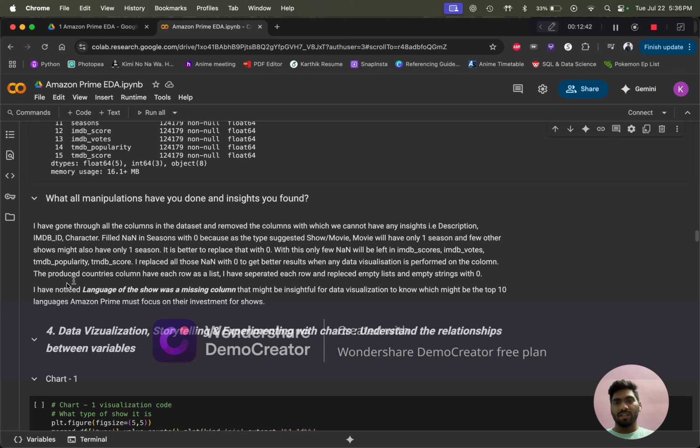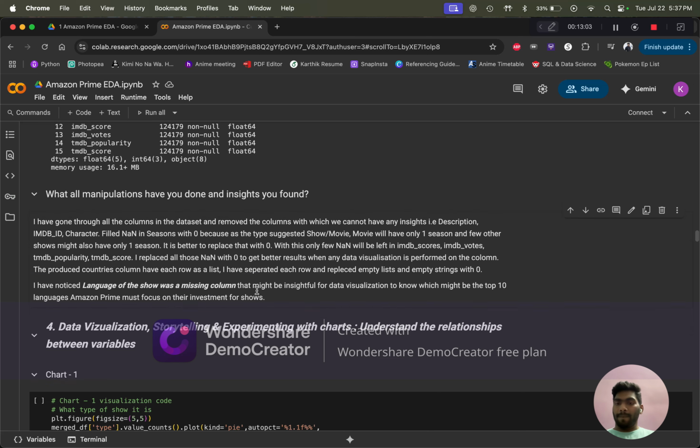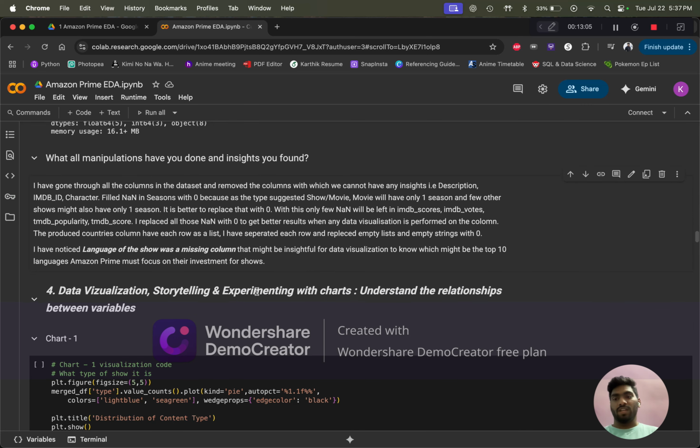And I have noticed that there is no language for the show. The language of the show is missing. It would have been better if they had given the language of the movie. We would have found many more insights on which language movies or shows people are watching more, and we could perform analysis on that as well.